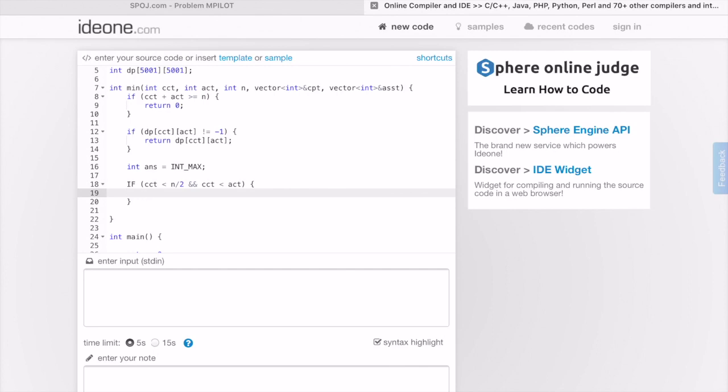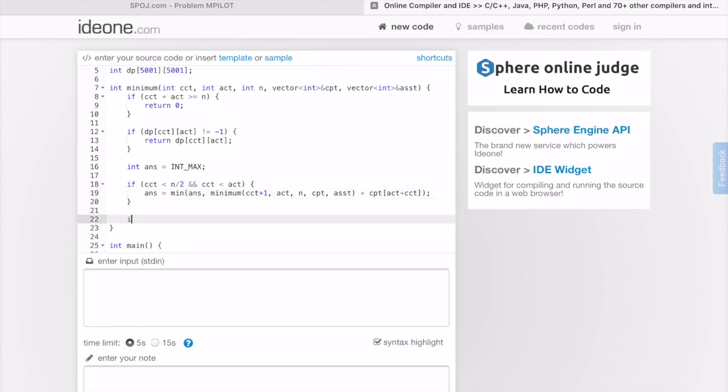Okay, so now going further, ans equals minimum of, actually I cannot write this function as min, so minimum is what I will write: minimum of answer comma, let's say minimum of, now because I am selecting a captain, so this becomes CCT plus 1, ACT comma n comma CPT, ASST plus the salary of the captain we have selected, so ACT plus CCT, this is the salary that we are going to give as a captain, right? So this is the first condition here.